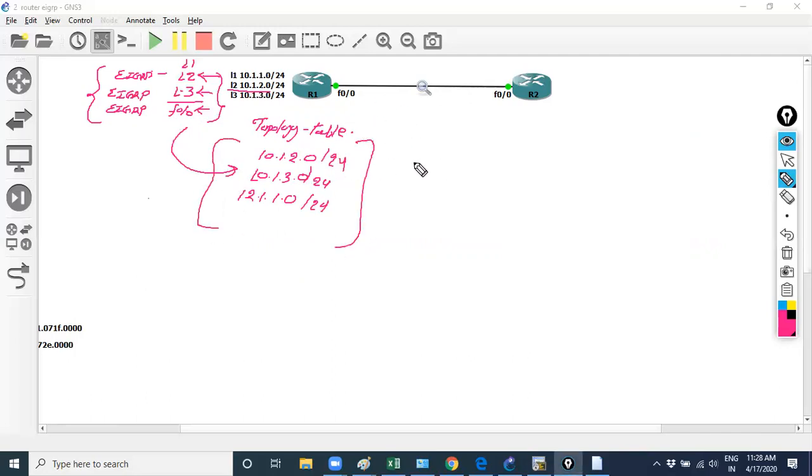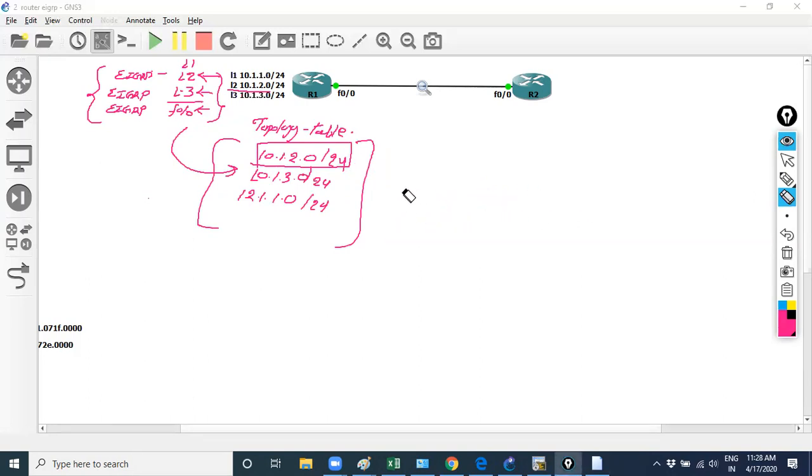And R1 shares the update message, and in the update message it shares only the successor information in its topology table. Clear to you guys? In the update it will share only successor information in its topology table. Successor, yes, the best part.